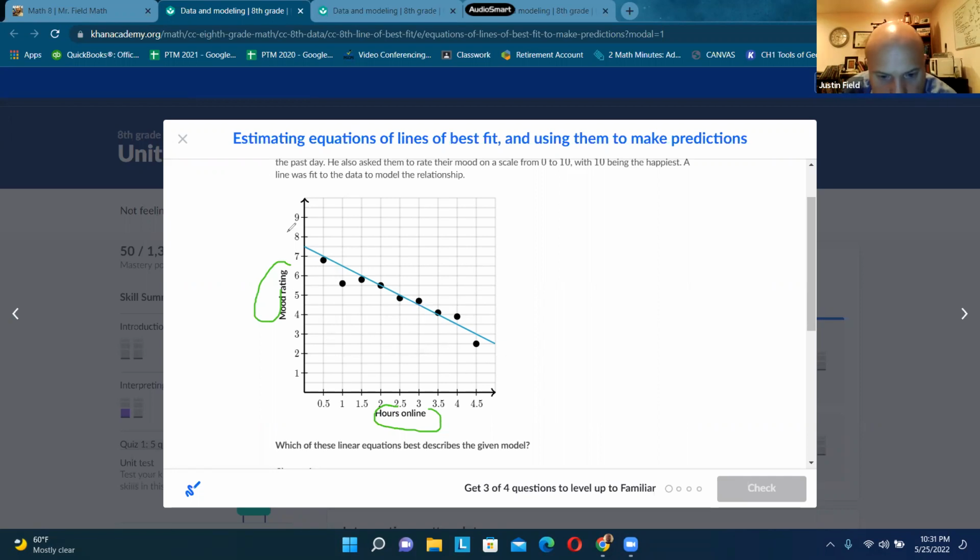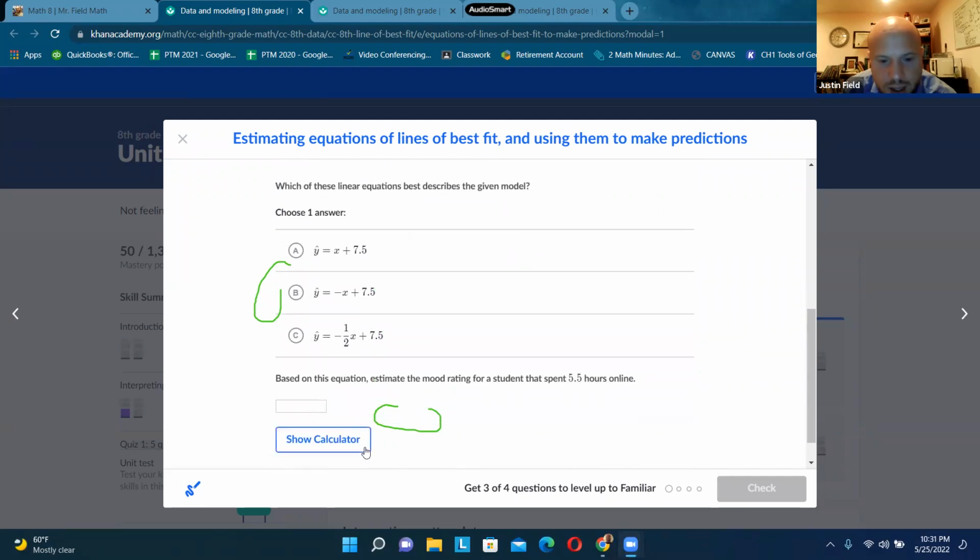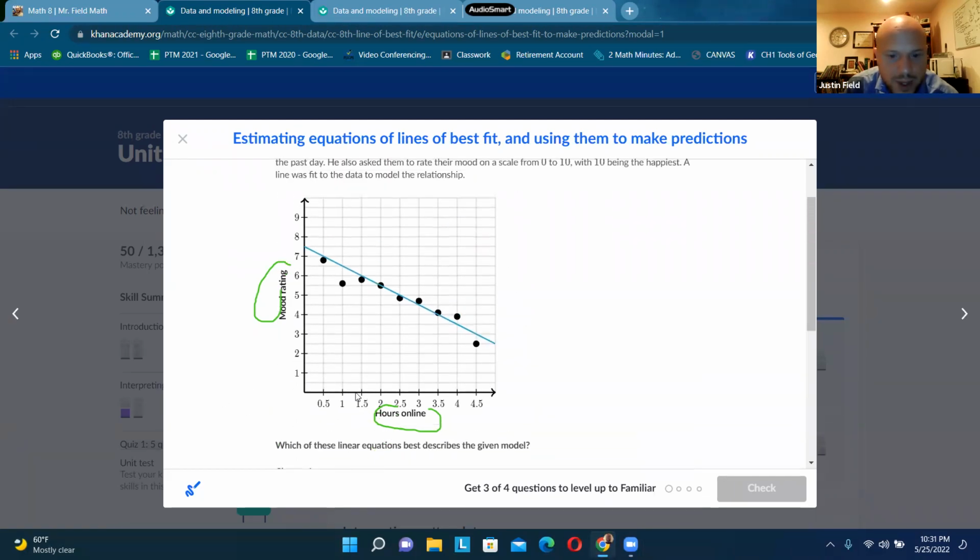So we're going to find the equation, and then we're going to substitute 5.5, our explanatory variable, and then figure out what the mood rating will be. So let's find 2 points. I find this point right here, 2, 5.5 is 1 point, and what's another point right here? 3.5, 4.